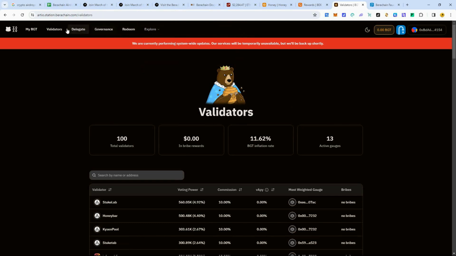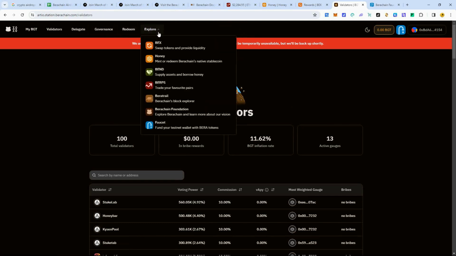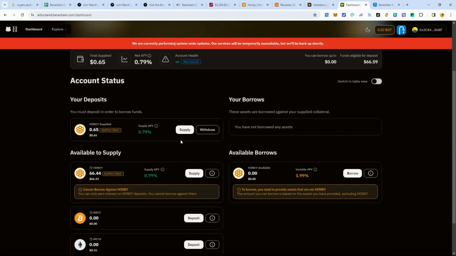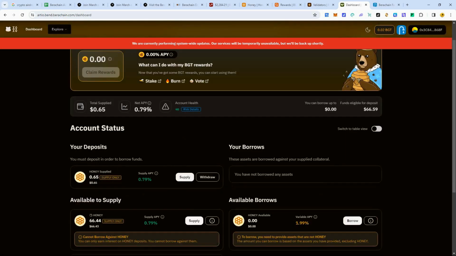You can try to find more here. That's pretty much everything I went through. And they also have this Bend feature here. So this is another thing you can do as well. This is actually undergoing maintenance, so I don't think this is actually live. But yeah, you can do this as well, where basically you would just supply Honey, and you earn.